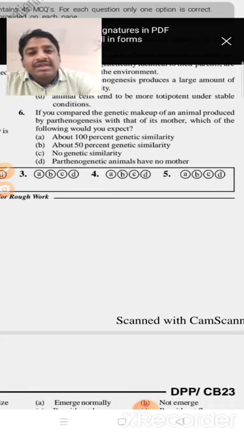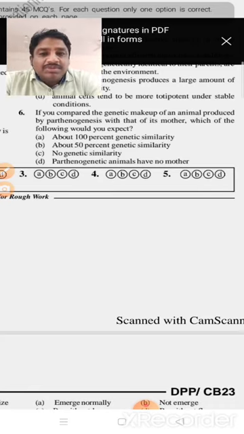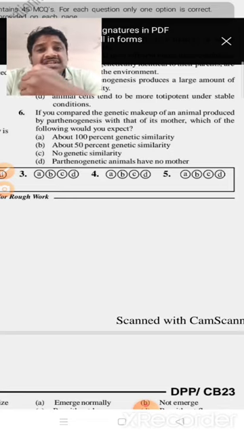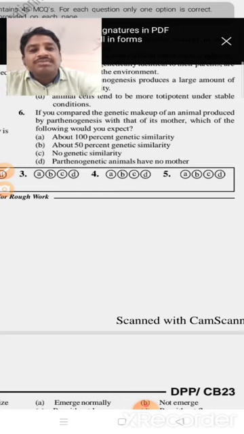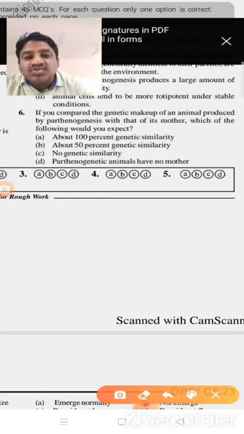So 50% is not suitable. Why? Because in sexual reproduction there may be 50% chances. But here there is no involvement of gametes. So directly the egg leads to the formation of the new organism. So that's why 100% genetic similarity is present. Okay. So that's why, based on this, the option is A.